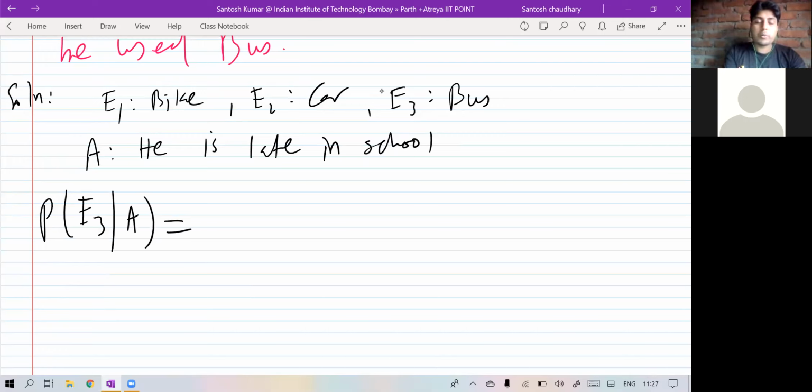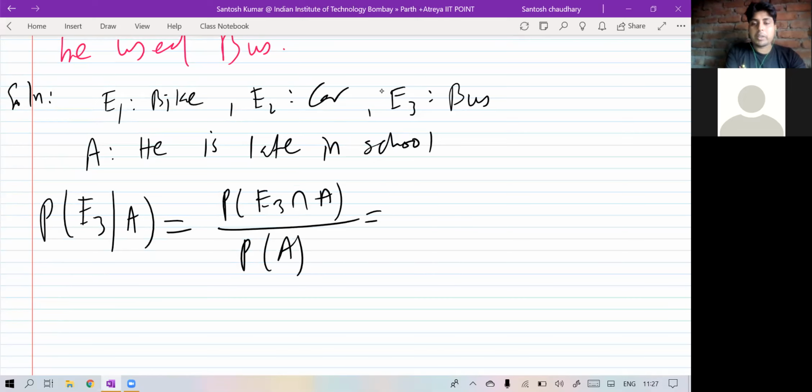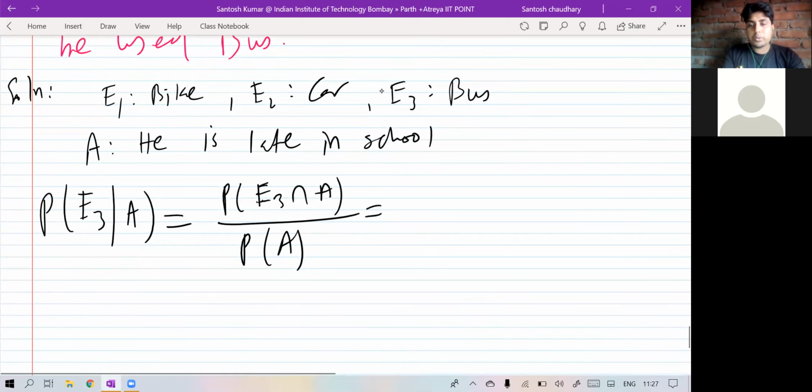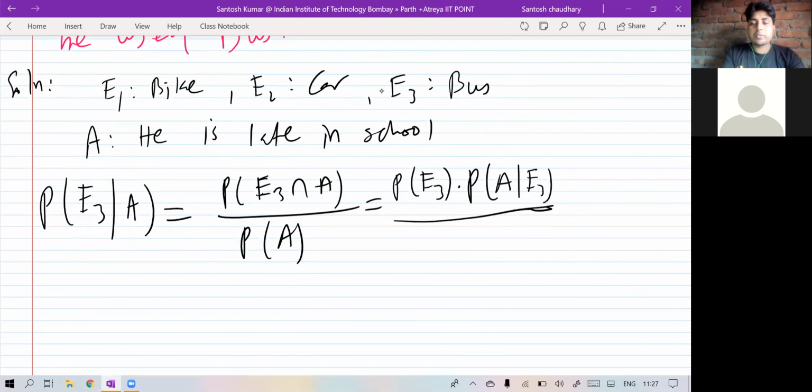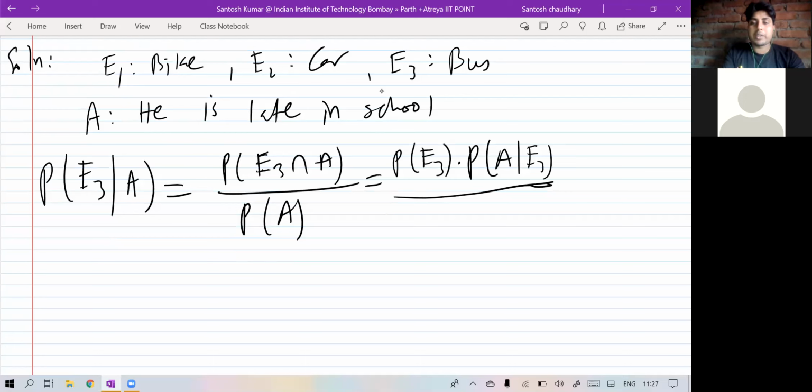So you can use the conditional probability formula, no problem. Probability of E3 given A is probability of E3 intersection A upon probability of A. But E3 intersection A is difficult, so you can write it like, what is the chance he will select bus? And if he selects bus, then what is the chance of being late? And upon total probability A. So total probability A we have already calculated, or we can write it if you want. So probability of Ei into A given Ei.